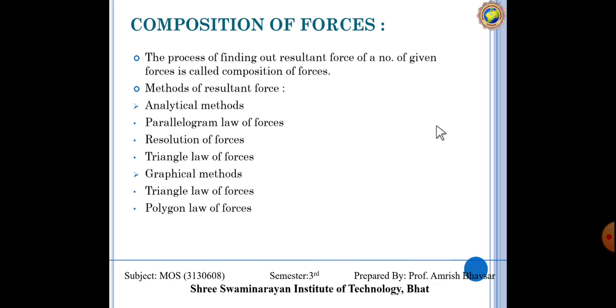Now the process of finding the resultant force of a number of given forces is called composition of forces. The process by which we find the resultant is called composition of forces. Now there are two methods for finding the resultant force. The first one is the analytical method and the second one is the graphical method.